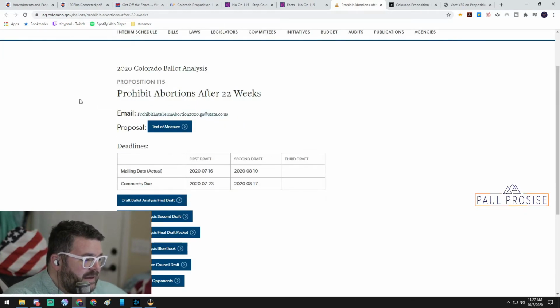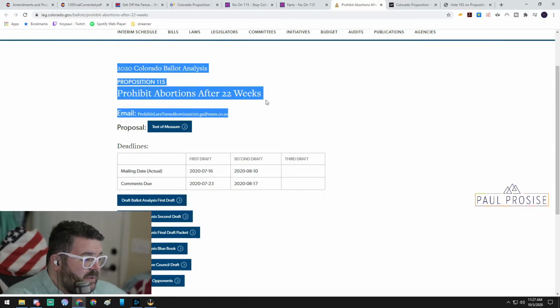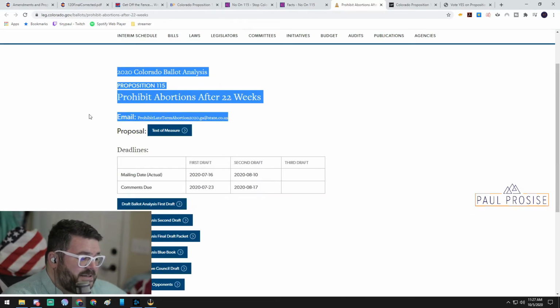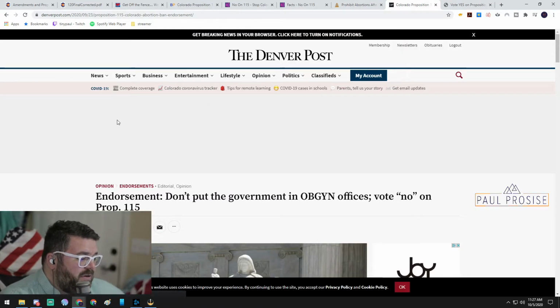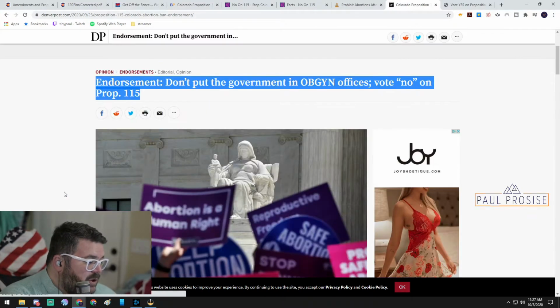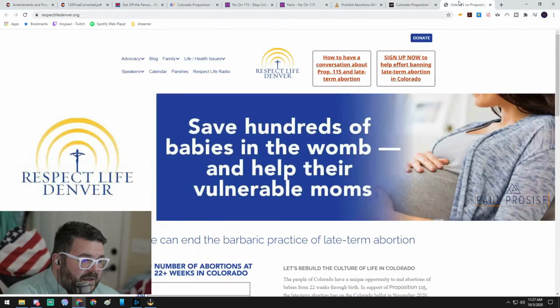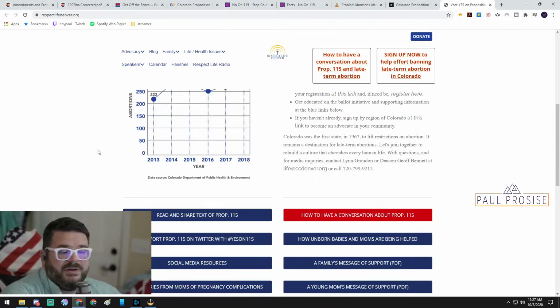And you can find the process that they went through to get that. Actually, that's a really good thing to do. So this is where we go and we start looking into the Denver Post, which endorses a no vote. That's their editorial opinion board. And then a yes, Respect Life Denver. You can find out what they believe.